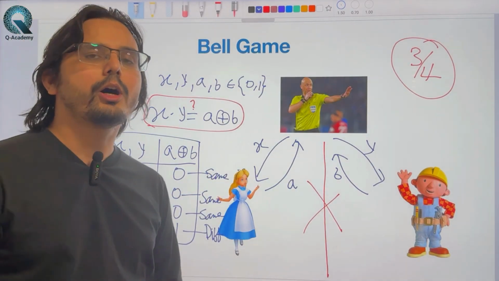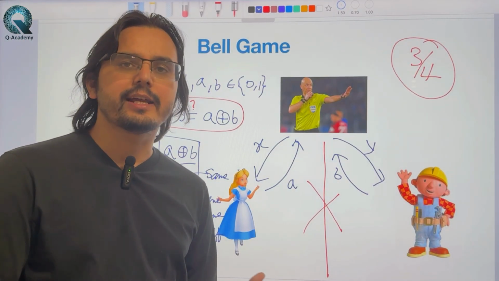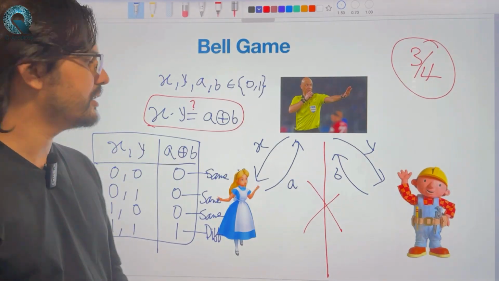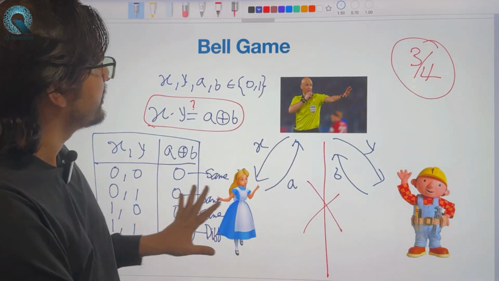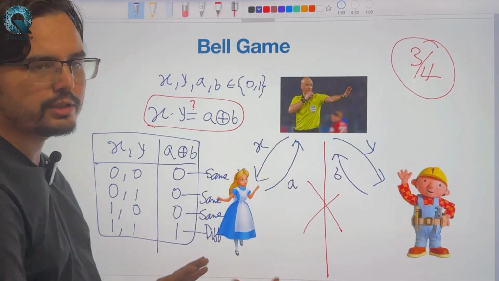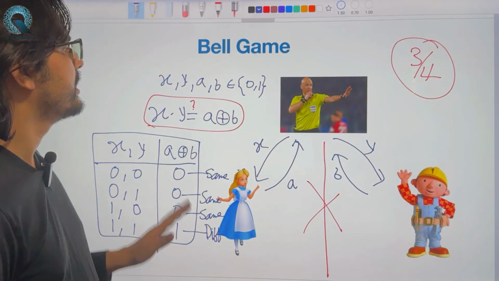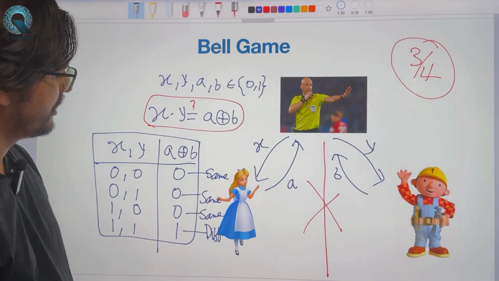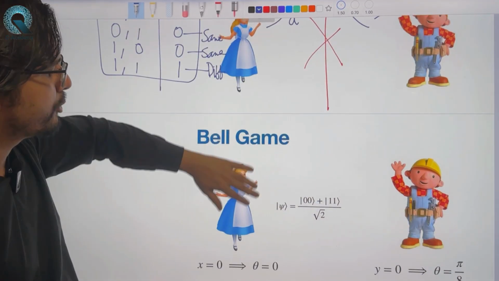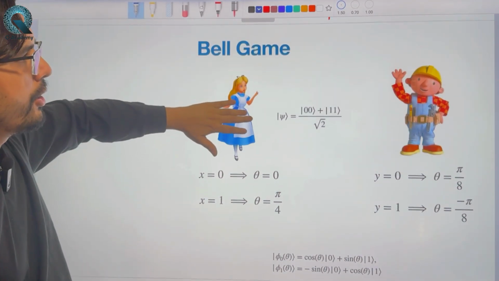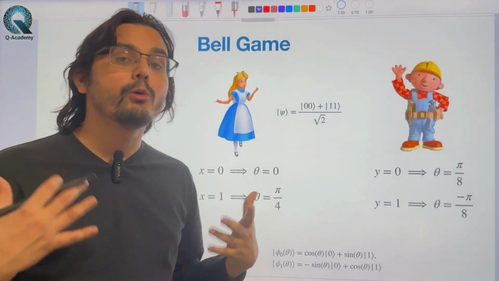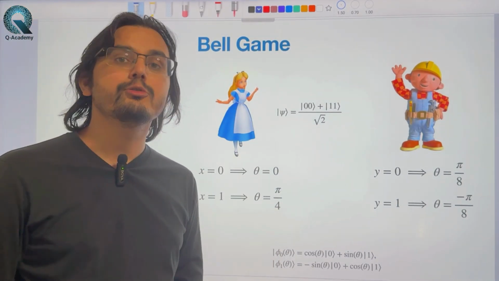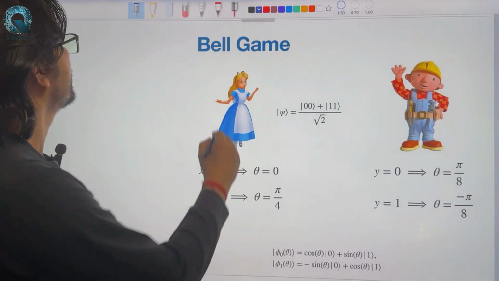There is a more involved argument using probabilities and randomness and so on, but you got the essence: in regular classical theory, the classical world that we think of, they can only win 3 out of 4 times. Now let's look at what quantum theory can do. Quantum theory gives you more resources. Quantum theory gives you more possibilities.